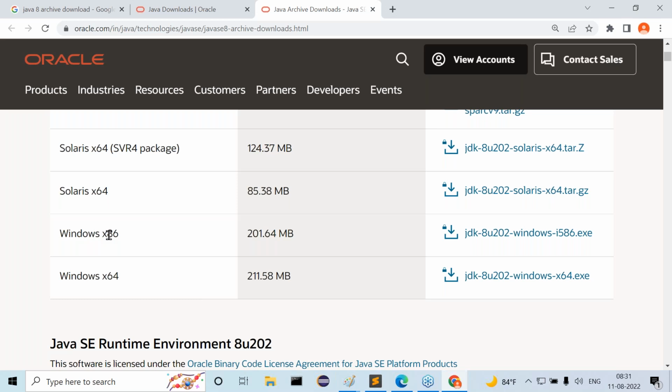Like this, n number of advantages we are able to get with this platform independent programming language. But finally, altogether, what I am telling is that the Java programming language is a platform independent programming language, but the JVM, the Java compiler, all these things are platform dependent. Not only that, the entire Java software is platform dependent. That's it, not more than that.